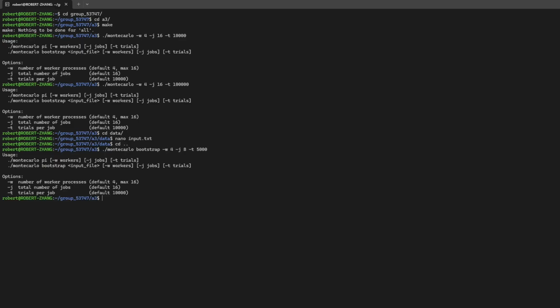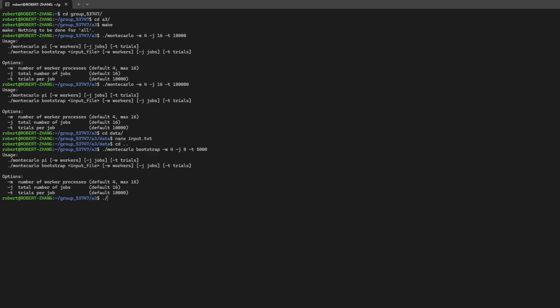The program first reads the data from the file, then forks 4 worker processes. It distributes 8 Bootstrap jobs across them round-robin through pipes. Each worker repeatedly samples from the dataset with replacement, computes partial statistics, and sends those aggregated results back to the parent. The parent then combines everything and prints the final output. The estimated mean is very close to the true mean of the dataset, which is 17.4.